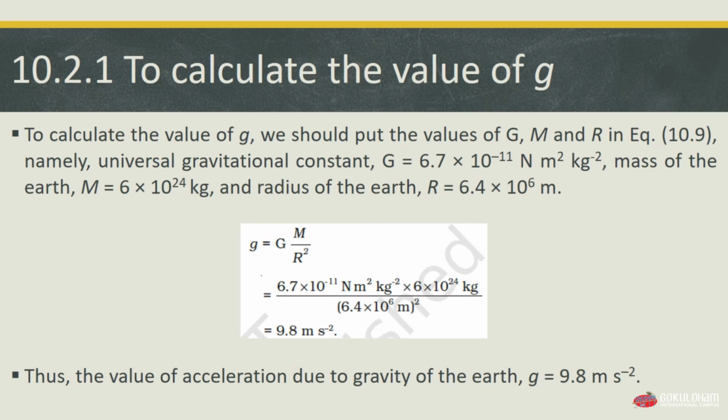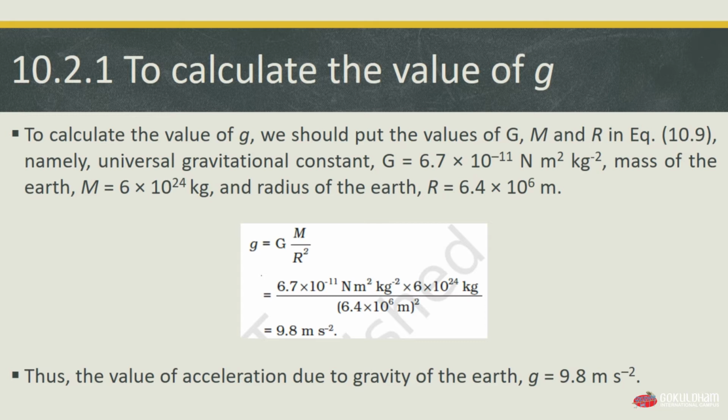Now we will see the first subtopic of the topic free fall, which is to calculate the value of small g. In order to calculate the value of g, we should put the values of capital G, M and R in equation 10.9. Namely, the universal gravitational constant G = 6.7 × 10⁻¹¹ N m² per kg². The mass of the earth M = 6 × 10²⁴ kg, and the radius of our earth R = 6.4 × 10⁶ meters.